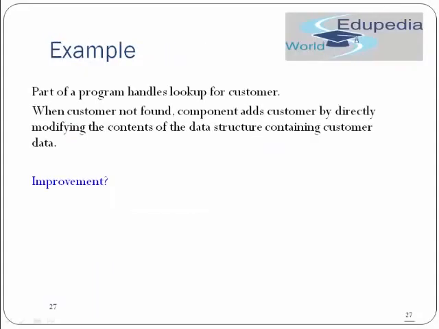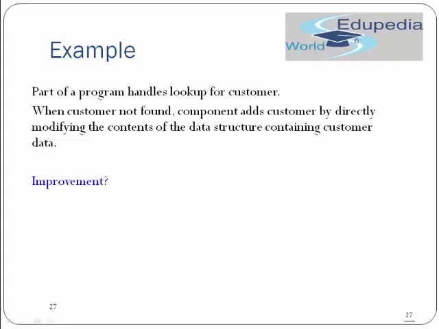Moving forward to the example of content coupling: the part of the program handles lookup for a customer, and when the customer is not found, the component adds the customer by directly modifying the content of the data structure containing customer data.